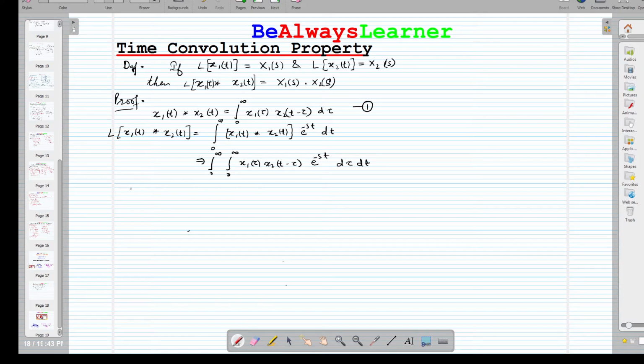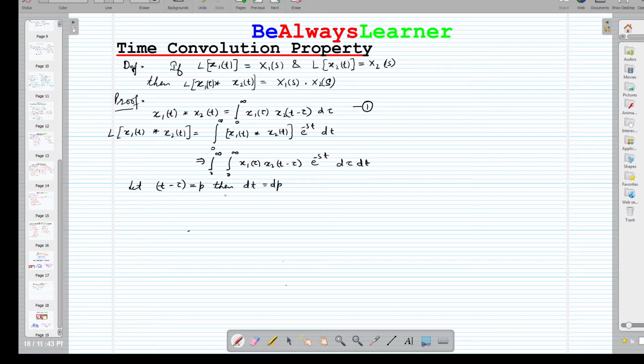Now for integration, let t minus tau is equal to some dummy variable p. Then take the derivative, then dt is equal to dp.